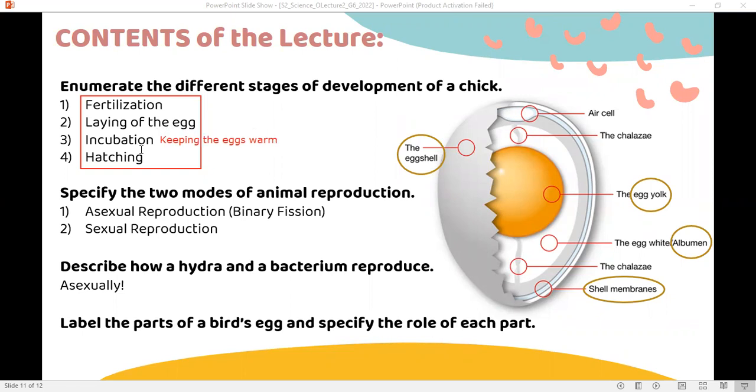And at the end of the incubation time, the egg hatches after 21 days, as we saw in the video. So the development and growth of a baby chicken inside the egg needs 21 days, and the baby bird will hatch and come out of the egg after 21 days.